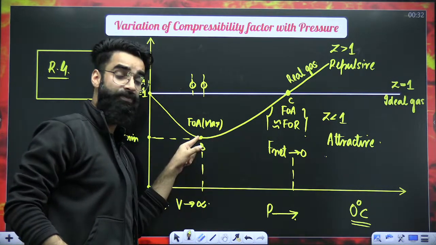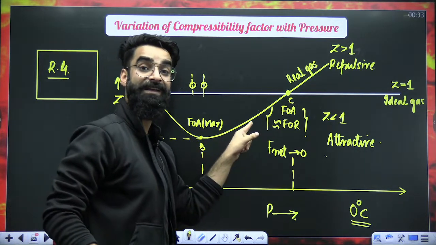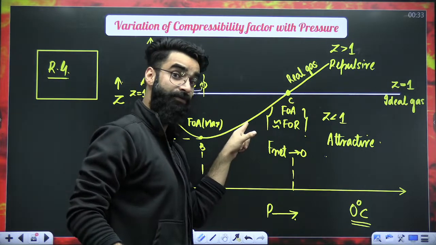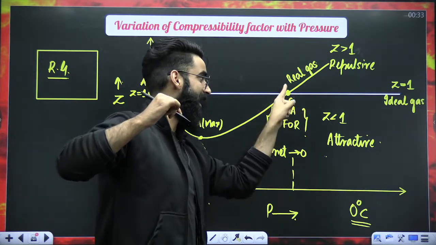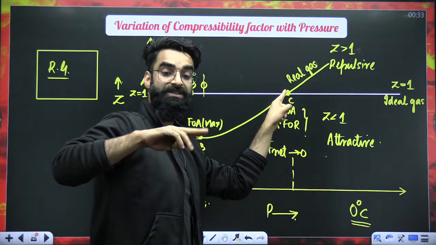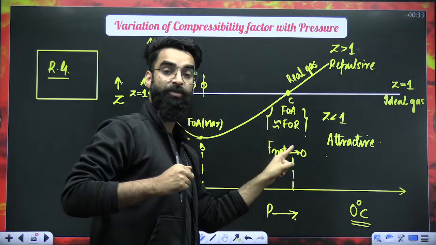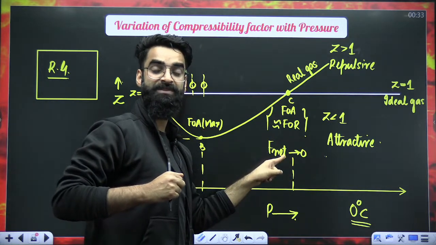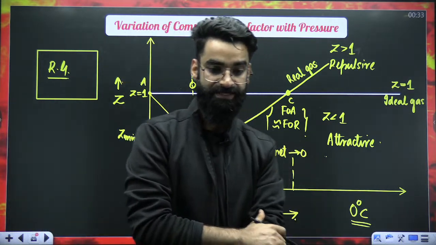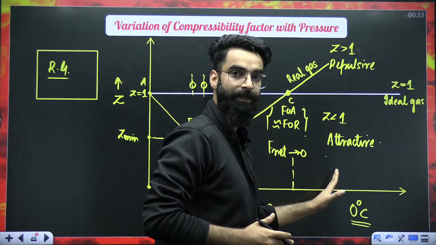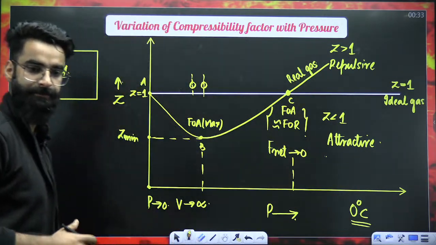At this point, attractive forces were maximum. Now the repulsive forces are starting. But still attractive forces are dominating only. Repulsive forces are just starting. They're increasing. At this point, attractions and repulsions become equal. And if attraction and repulsion become equal, net force on the molecule becomes 0. If net force on the molecule becomes 0, that means again at point C, the real gas behaves like the ideal gas. And after this point, repulsive force dominates between the gas molecules. Right?